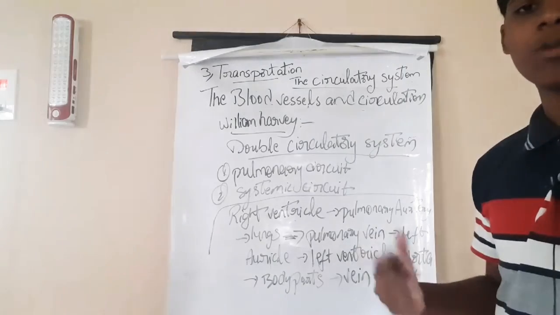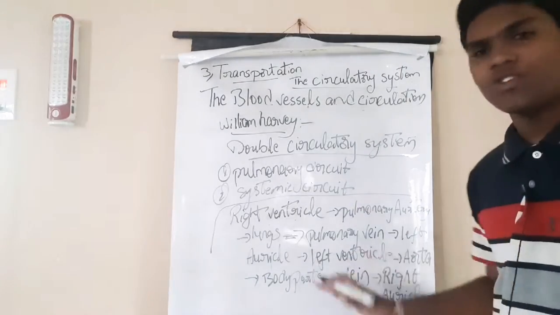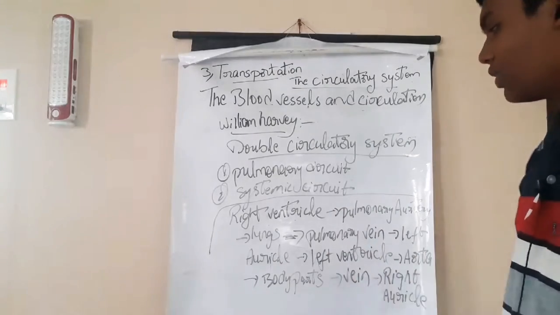You only need to write that they are veins. This is the series of the double circulatory system. It's very easy, no need to learn it by heart.